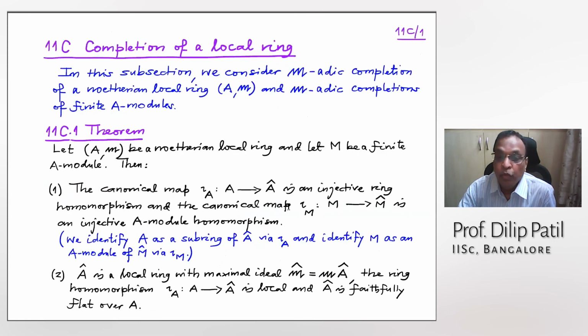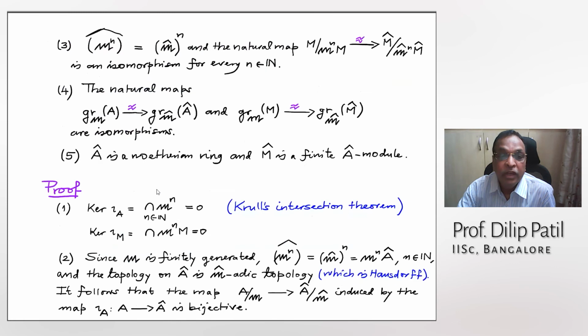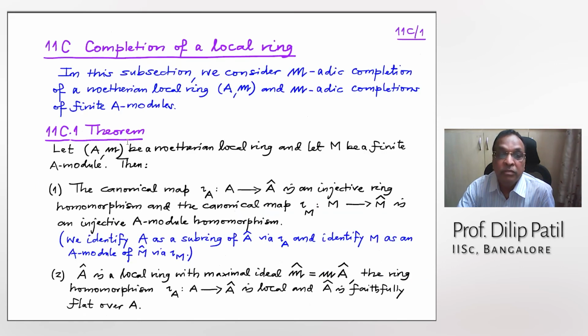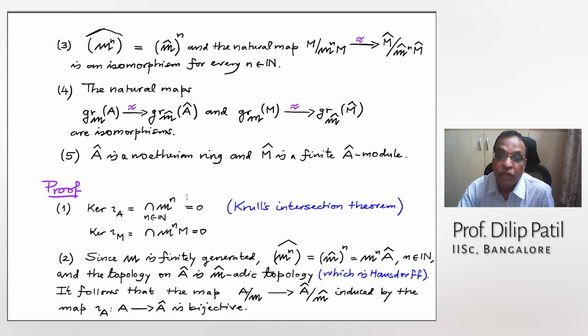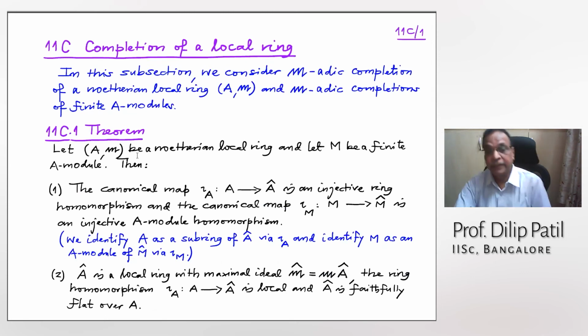The proof of one. This map is a canonical map, is injective. We want to prove what is the kernel of iota? That is precisely the intersection of m power n, and that is 0 by Krull's intersection theorem there. Because this A cap is what? A cap is just Cauchy sequences modulo the null sequences. And we have seen null sequences are precisely here. So, therefore, similarly for the iota of m. So that both are by Krull's intersection theorem, because m is a finite module also we are asking.